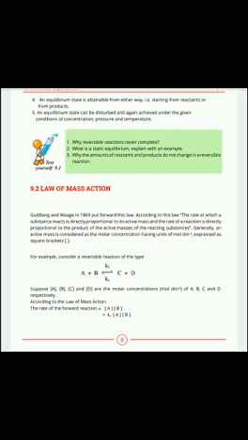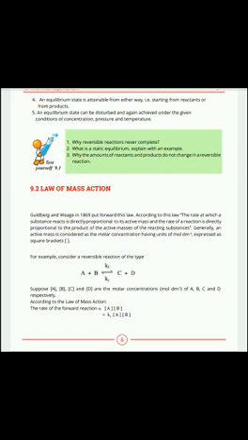According to law of mass action, here first we will write the molar concentrations of reactants and products A, B and C, D in square brackets. Molar concentration of A, molar concentration of B, molar concentration of C and molar concentration of D. All are molar concentrations. All have units mole per decimeter cube.